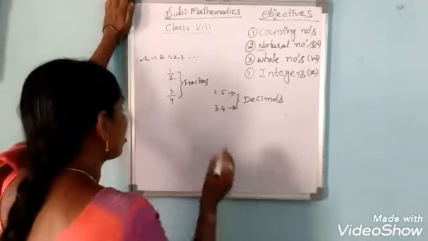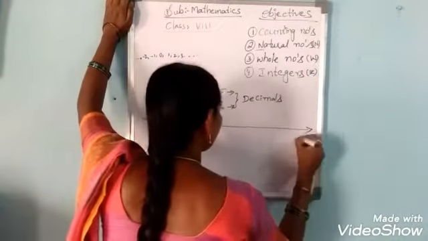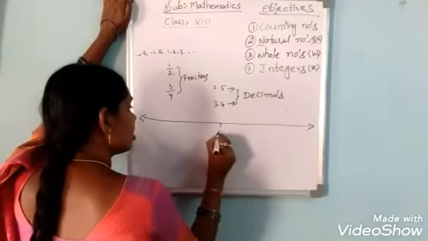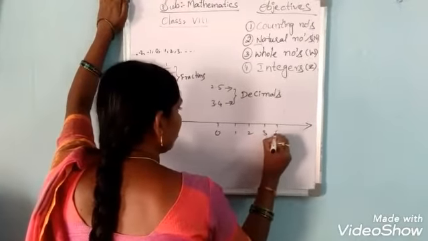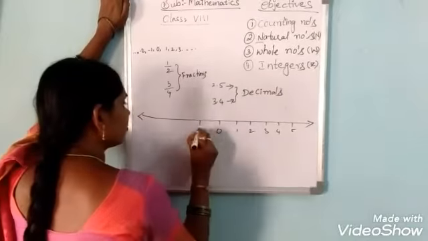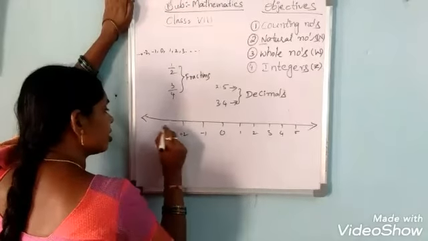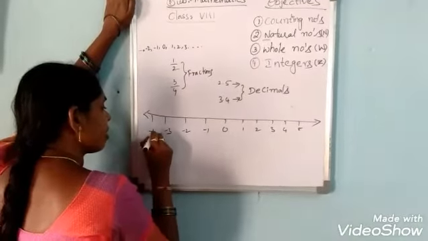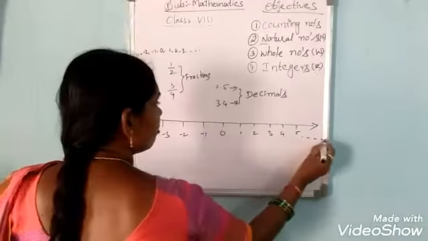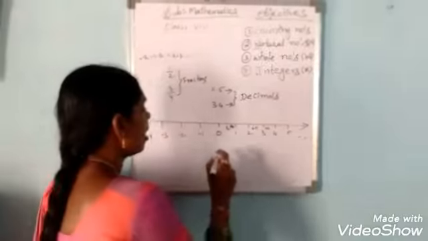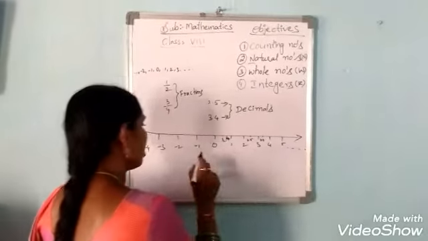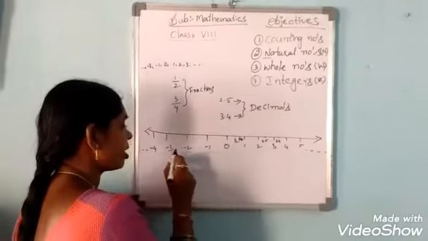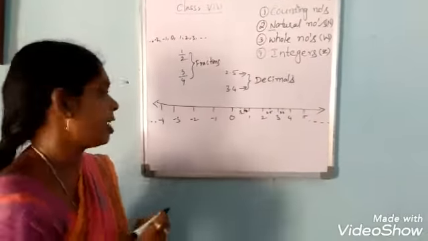So then these all are called as... here we see 0, 1, 2, 3, 4, 5, then minus 1, minus 2, minus 3, minus 4. Here also infinity, here also infinity. Yes. So 0, 1, 2, 3, 4, all the positive numbers up to infinity, and here minus 1, minus 2, minus 3 up to minus infinity.